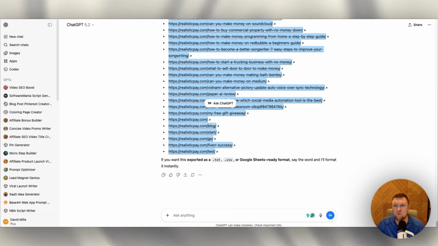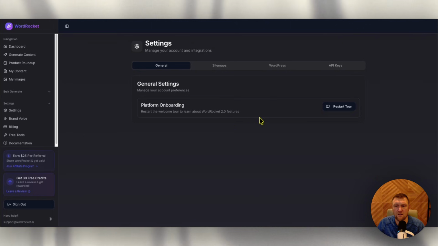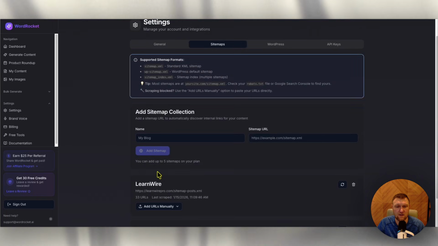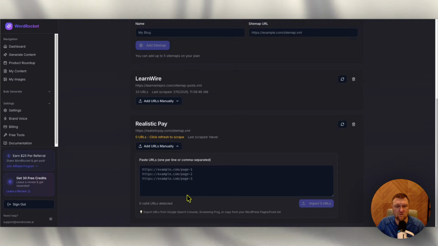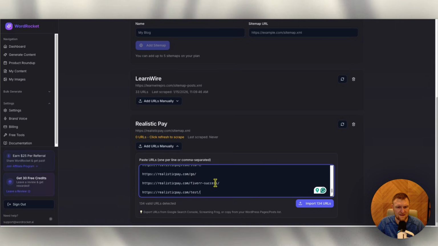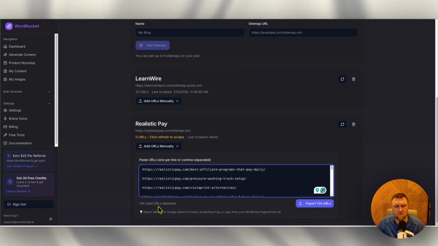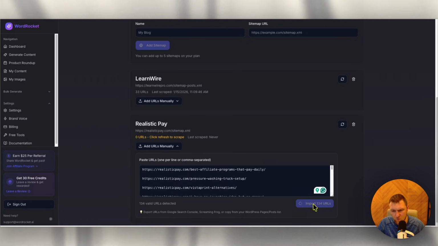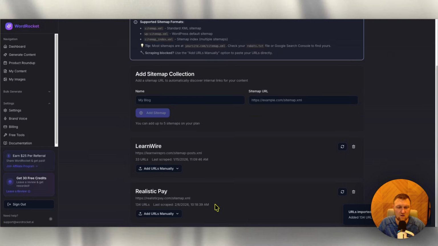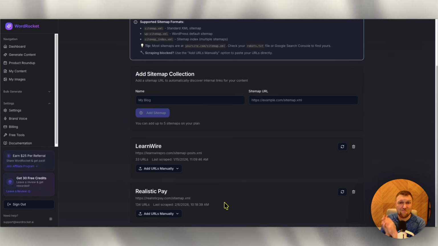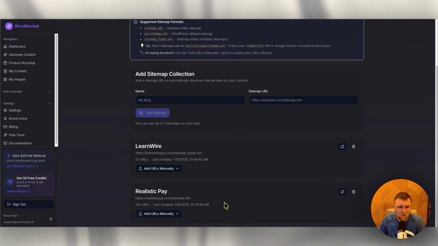Then we'll go back into WordRocket, and we can go into sitemaps, and we can go down here into the sitemap that's having issues, and we will paste that list in right here. 134 valid URLs detected, and import those. I'm going to push the button right there, and those are all imported. So now I just love that they provided a manual fix, which just took an extra 3 minutes, but it's so good.